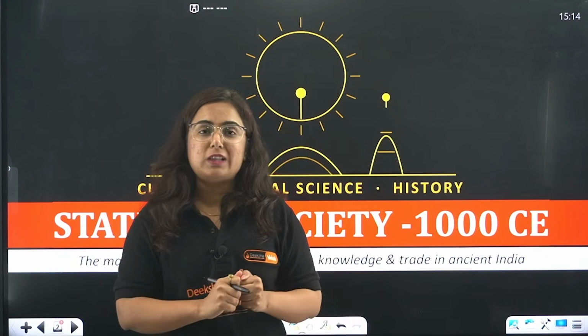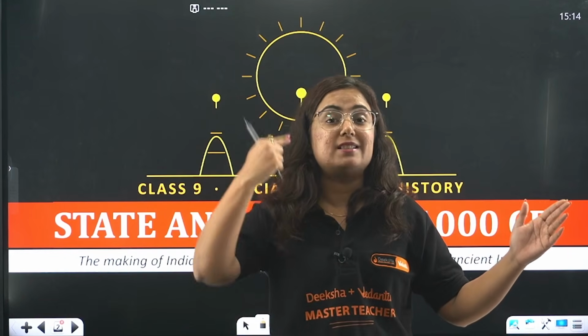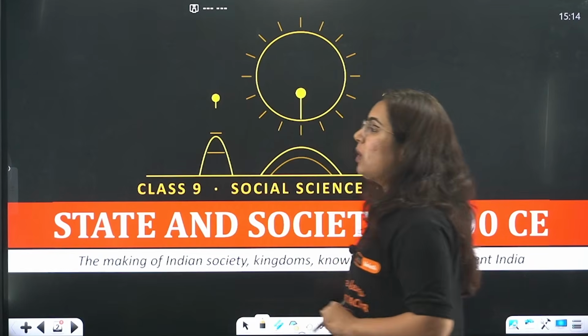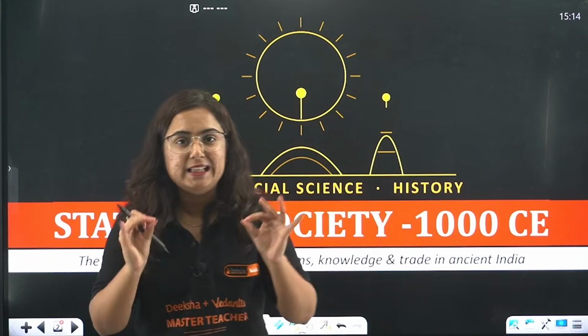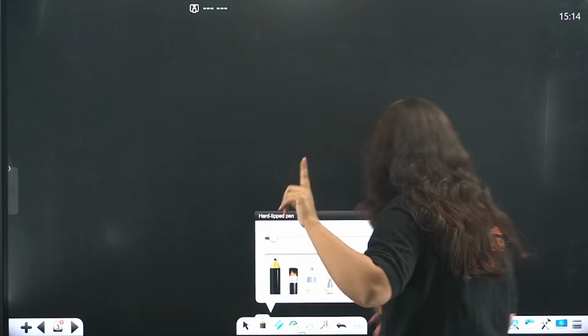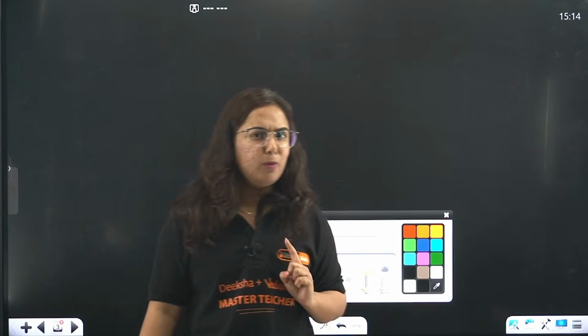According to that, the second chapter in your part 1 book from history is State and Society. We are going to understand that chapter very nicely. Before moving to this chapter, let me give you a brief about the last chapter, because this time the history books are more Indianized.